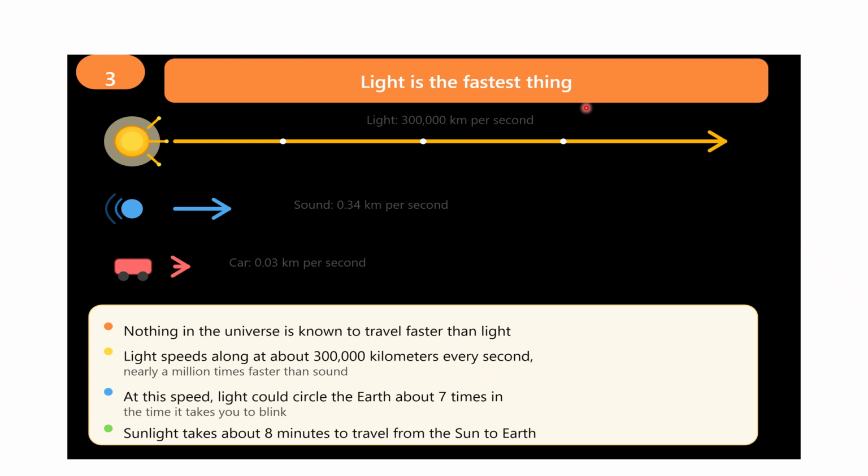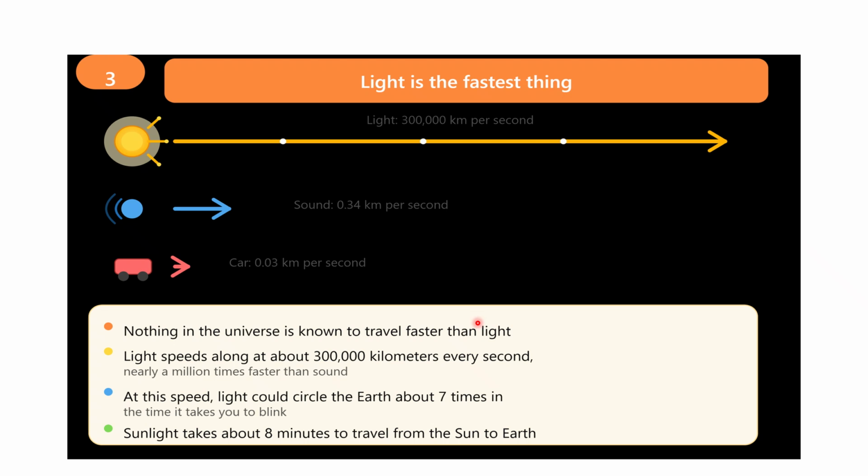So nothing in this universe is known to travel faster than light. Light speeds along about 300,000 kilometers every second, nearly a million times faster than sound. At this speed, light could circle the Earth about 7 times in the time it takes you to blink. Sunlight takes about 8 minutes to travel from the Sun to the Earth.